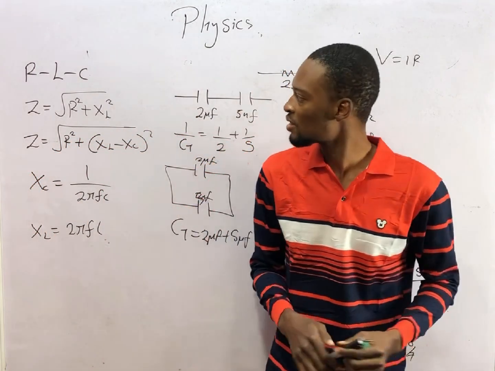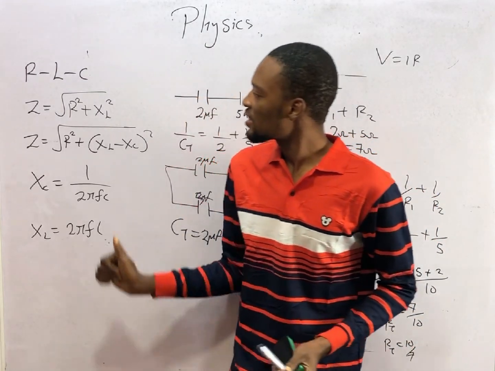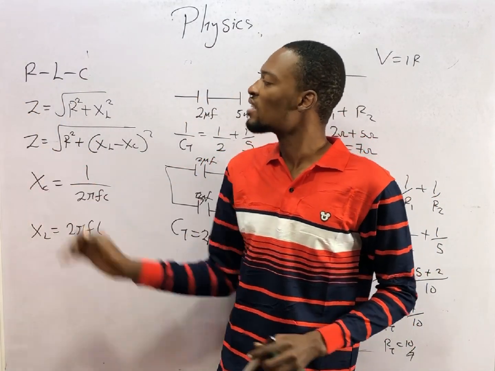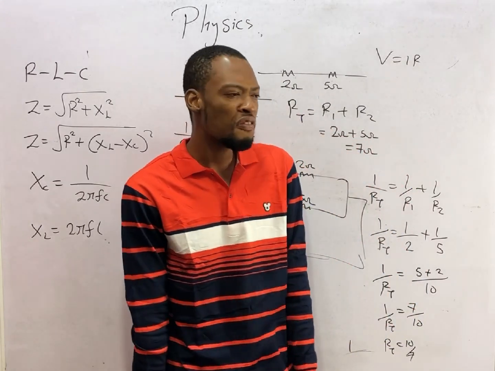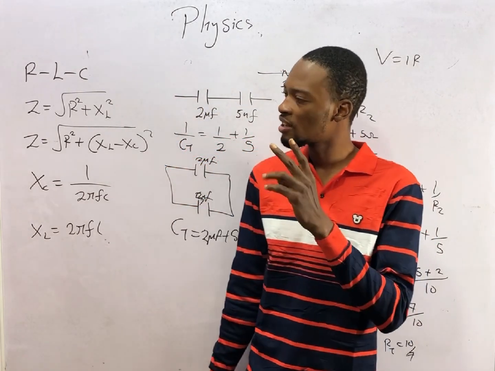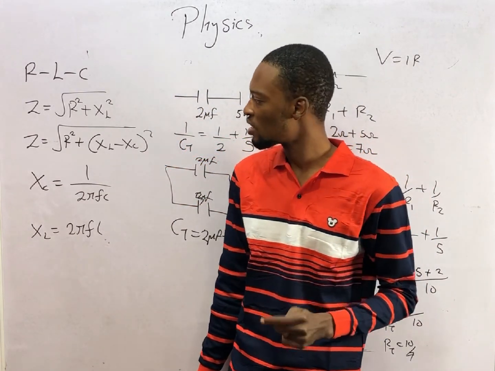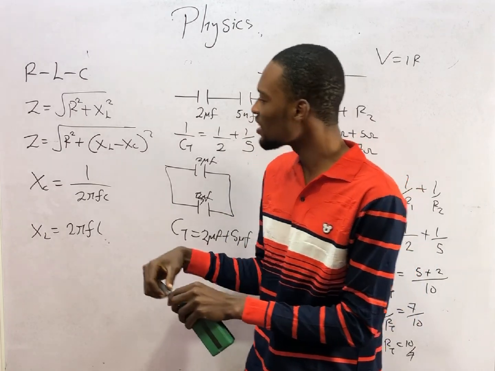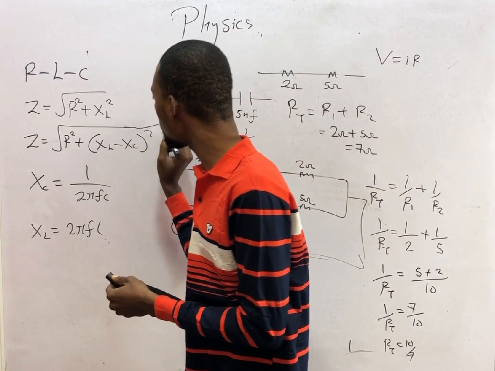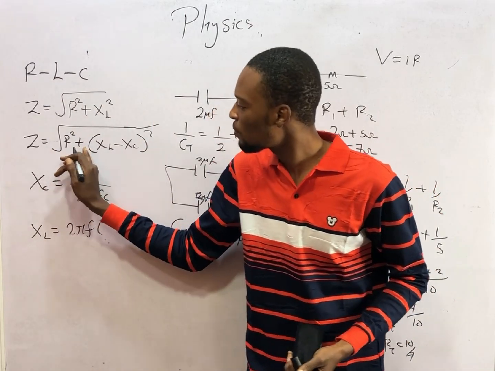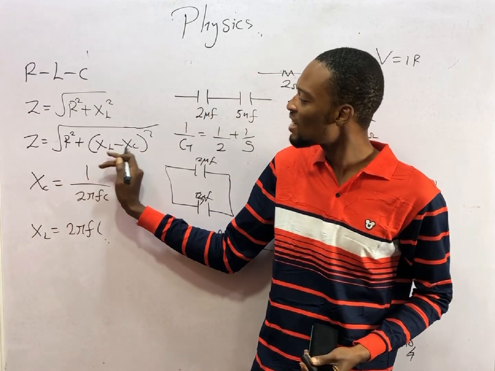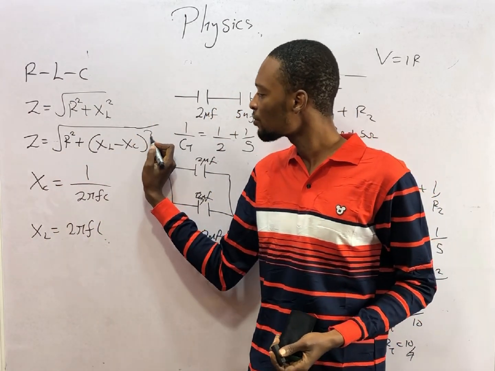In RLC circuits, there is impedance. Impedance is the total opposition to the flow of current offered by resistors, inductors, and capacitors. To find the impedance, it is simply the square root of R squared plus (XL minus XC) squared.